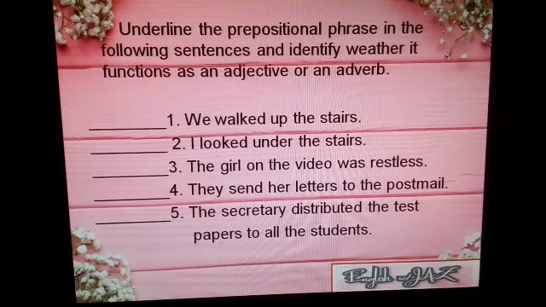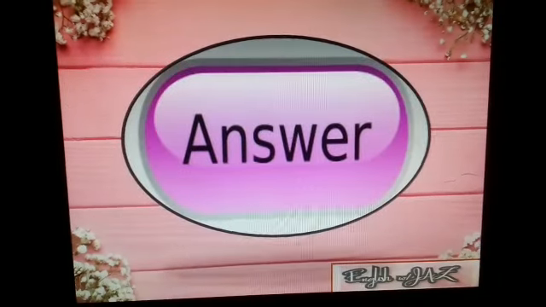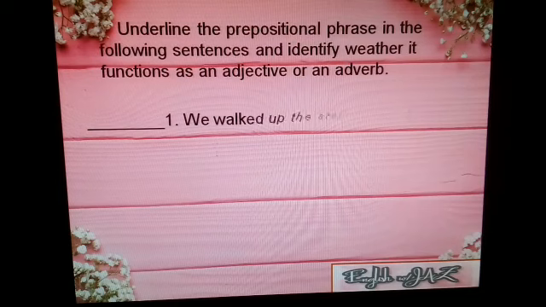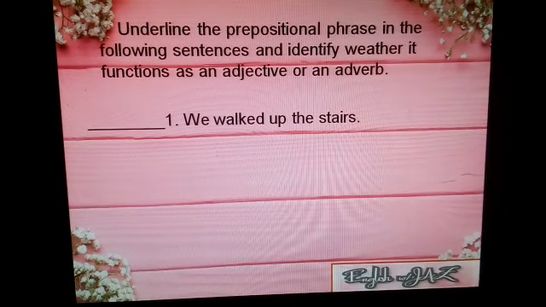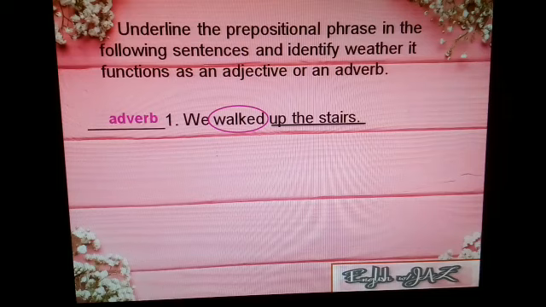Let us now check if you got it all correctly. Let us start with the first one. We walk up the stairs. In this sentence, our preposition is up. So our prepositional phrase is up the stairs. Our prepositional phrase describes the verb walk, which means our prepositional phrase functions as an adverb in this sentence.